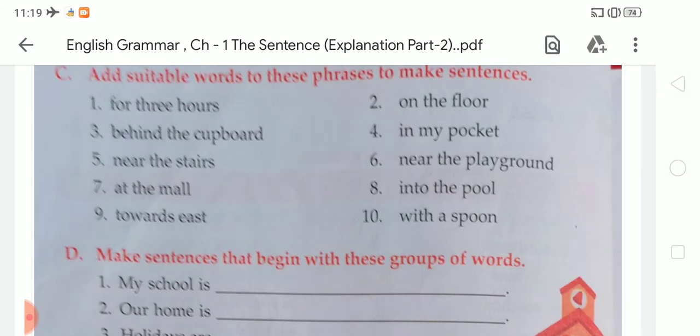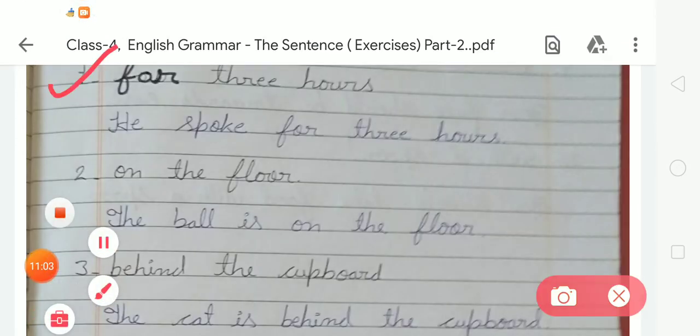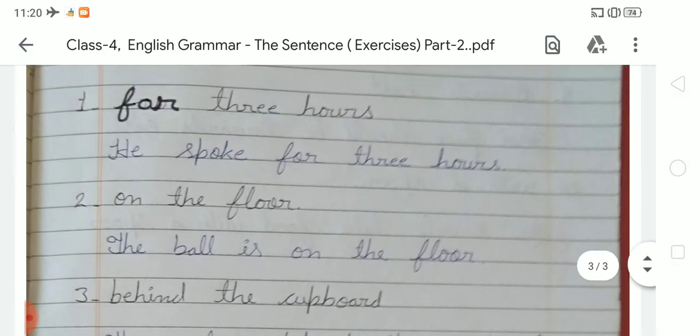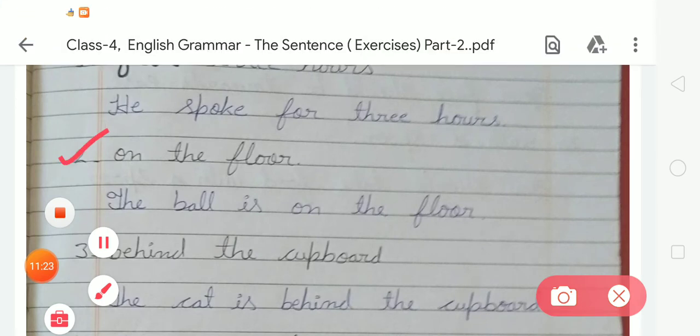So student, let's start the writing. First is for 3 hours. For 3 hours, we have to add the words he spoke. So the sentence will be: he spoke for 3 hours. Now the next, on the floor. The next phrase is on the floor. So we have to add the ball is on the floor. The ball is on the floor.